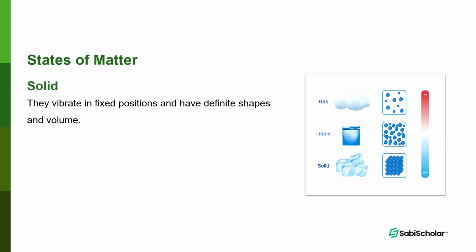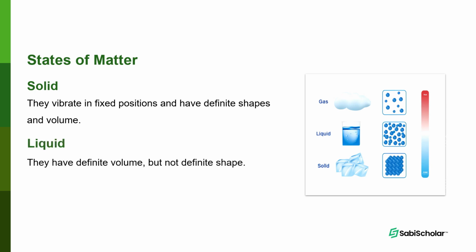Number one, solid. They vibrate in fixed position and have definite shape and volume. What I mean is because the particles in solid are very closely packed, they do not move, but they vibrate at a position, and we call this kind of movement vibrational movement. Because they are packed, they have a definite shape and volume. Examples of solid that I mean: cup, plate, box, etc.